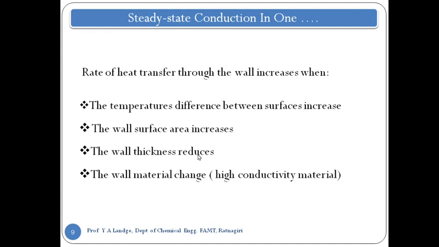Wall thickness reduces the heat transfer rate, and with a change of material, a higher conductivity material will give more heat transfer rate, because this is directly proportional to Q. Surface area is directly proportional to Q. Material K is directly proportional to Q. Only thickness is inversely proportional. So as the wall thickness is reduced, you will get more heat transfer rate, and as it is increased, you will get less heat transfer rate.